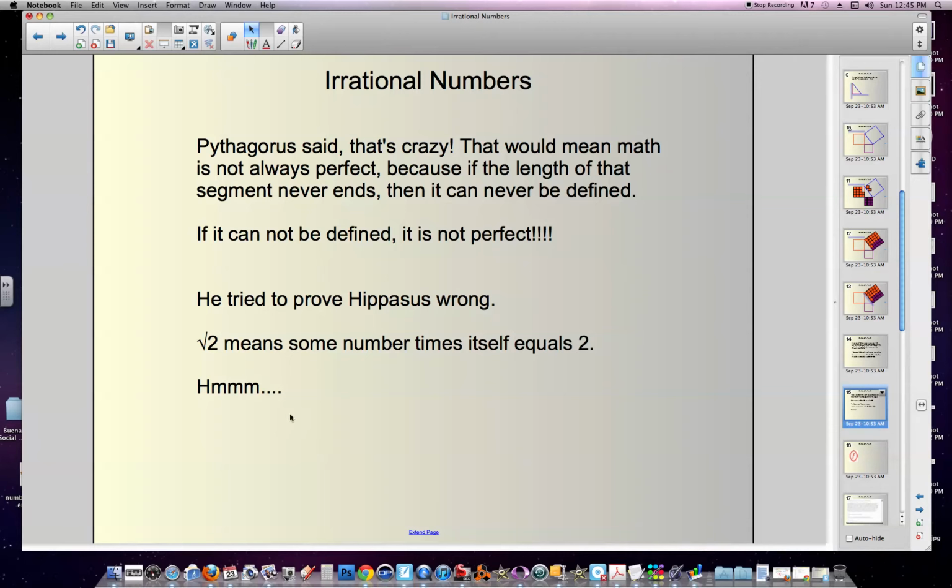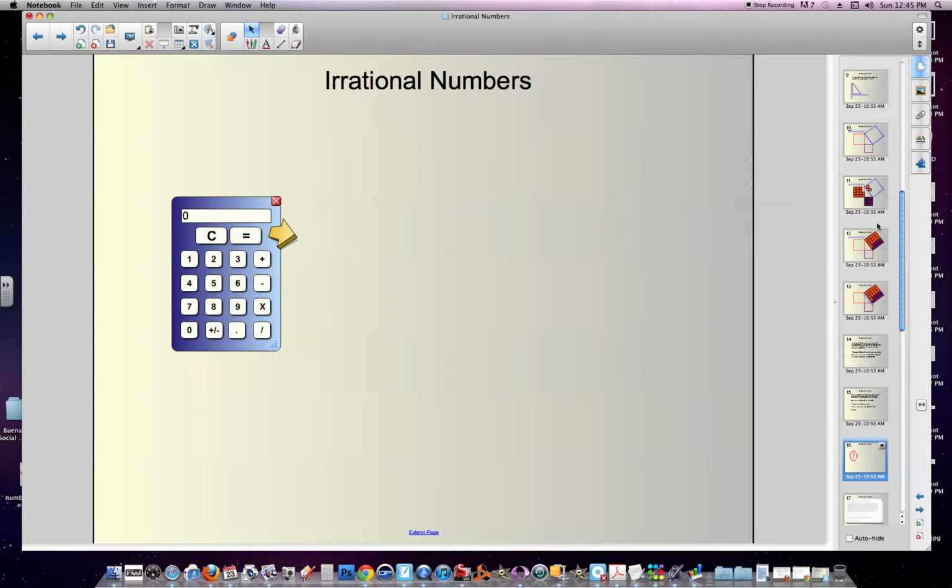And he tried to prove Hippasus wrong. The square root of 2 means some number times itself equals 2. Well, let's see if we can figure that out. So he said, okay, I know that it's got to be a number between 1 and 2. Let's try 1.5. 1.5 times 1.5, what does that equal? Okay, that's bigger than 2. So each side must be less than 1.5. Let's try 1.4 times 1.4. He said, okay, that's close, right? We're already close.